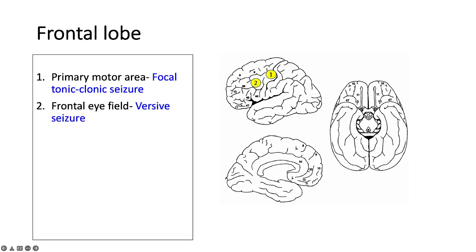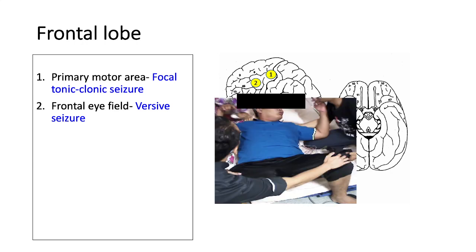The second anatomical region is the frontal eye field, which usually presents with versive seizures. As shown in this picture, the patient has a very forceful head turning to the left, which is called left version.